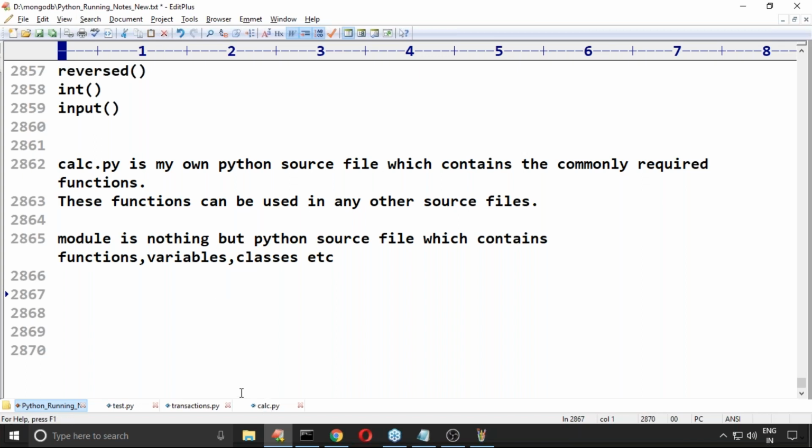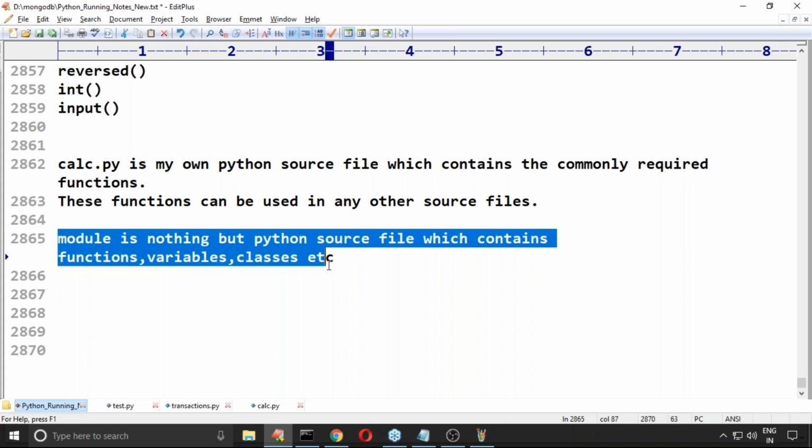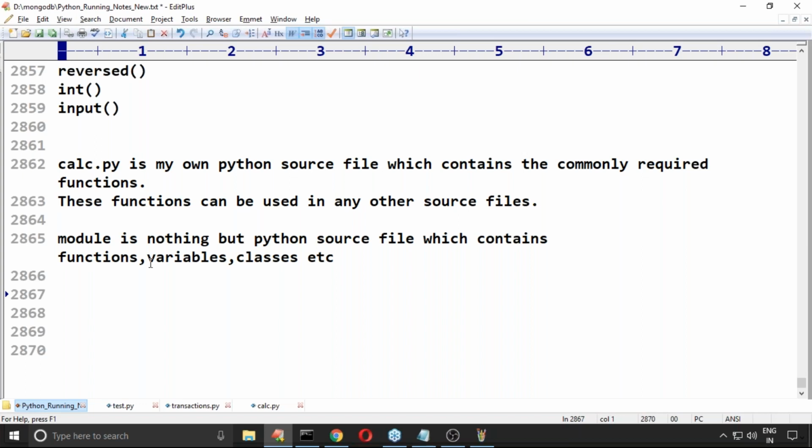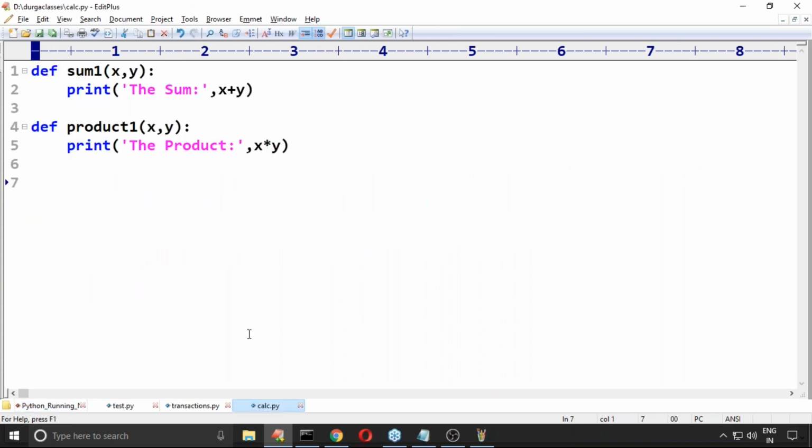Now if you want to use members of a module in another Python file, first we need to import that module. What is the name of our module? In which module are these things available?